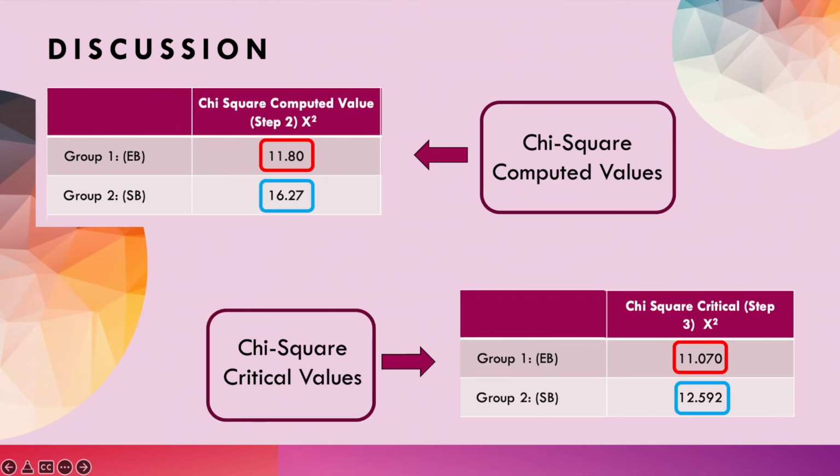Next up are the chi-square computed values. These are computed from the equation, and they take into account observed and expected frequencies. We see 11.8 for our group and 16.27 for group number 2. The chi-square critical value is based off the degrees of freedom, and we got 11.07 for our group and 12.59 for group 2. Both the computed and the critical value are pivotal in determining whether we reject our hypothesis.